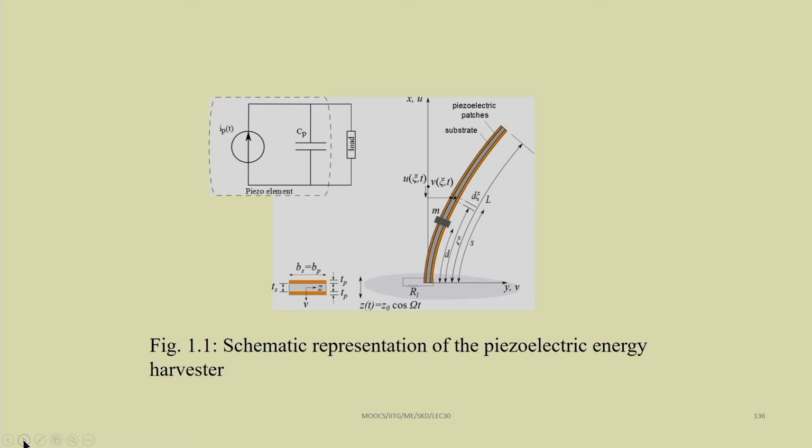So, let us come to our system. This is the schematic representation of a piezoelectric energy harvester. This is the substrate, that is the main body. This inside part is the substrate part, then these piezoelectric patches are put on both sides of this substrate, and then we have an attached mass. The mass can be attached at any arbitrary position.